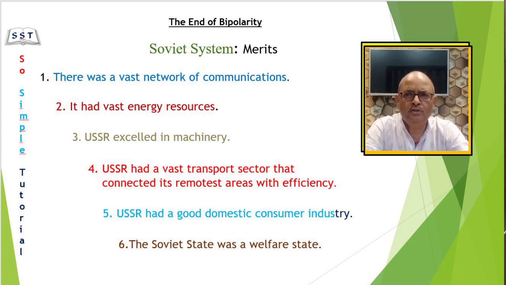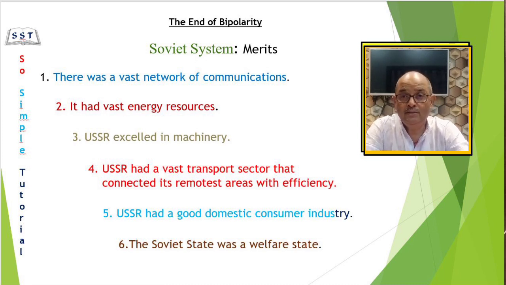The next important point to note here is that the Soviet state was a welfare state. It provided a minimum standard of living for all the citizens. It provided facilities for medical care, education and child care. Besides, it also provided social security to its citizens. Social security means state assistance in cases of unemployment, old age and sickness.